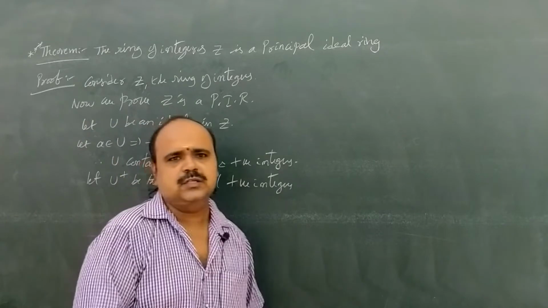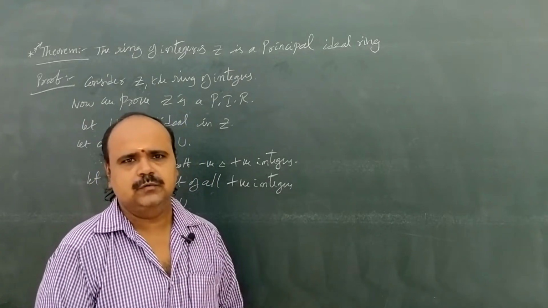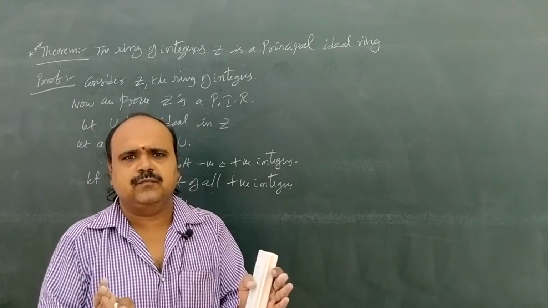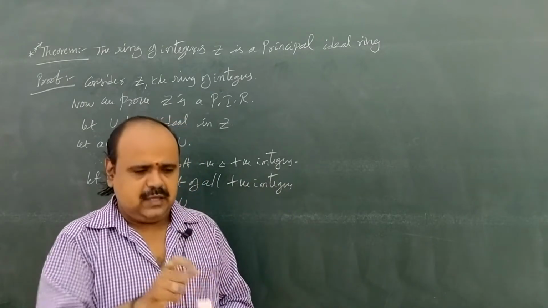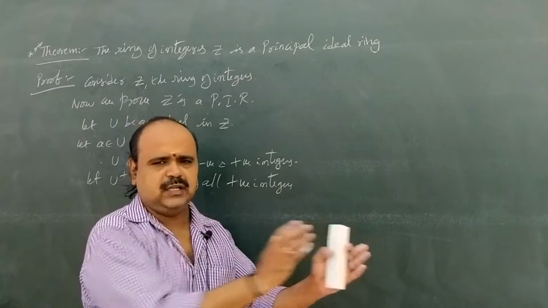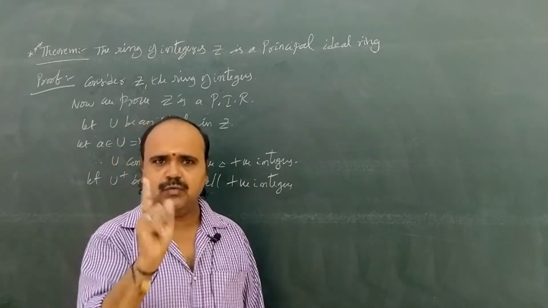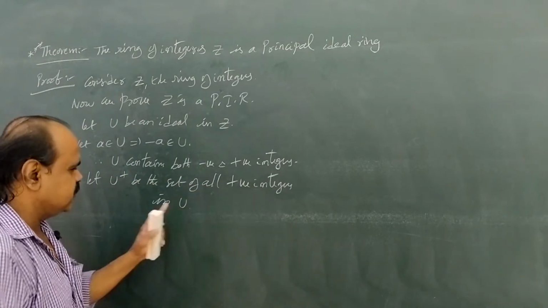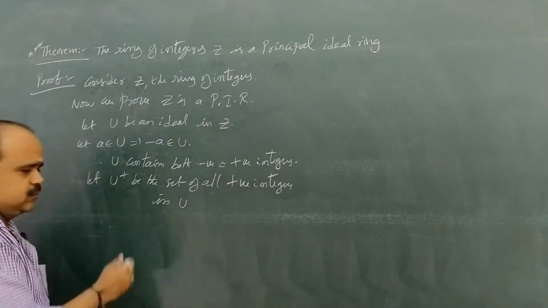In real analysis, we have a statement, the well ordering principle. The well ordering principle means any non-empty set of positive integers must have a least member. Here U power plus is also the set of all positive integers in U.